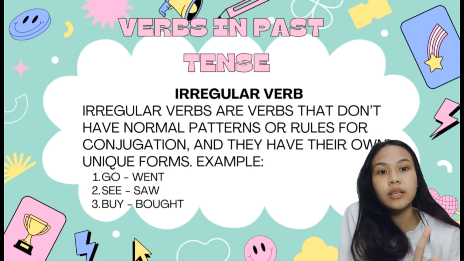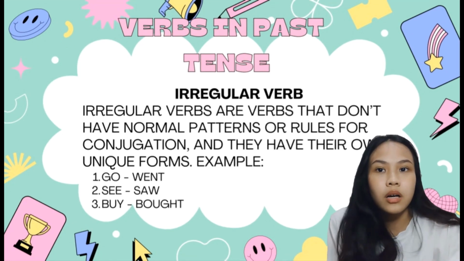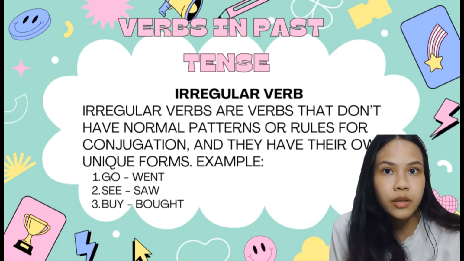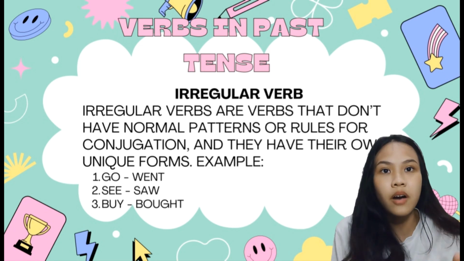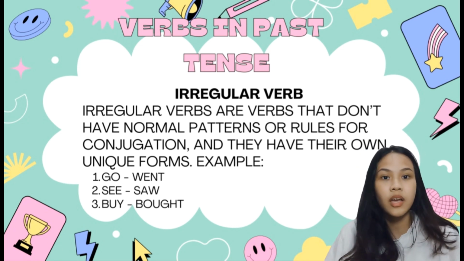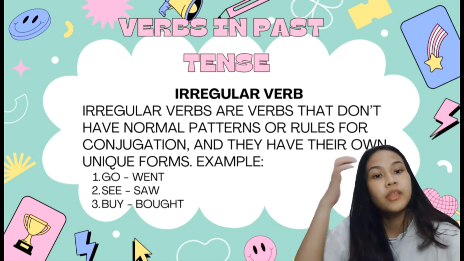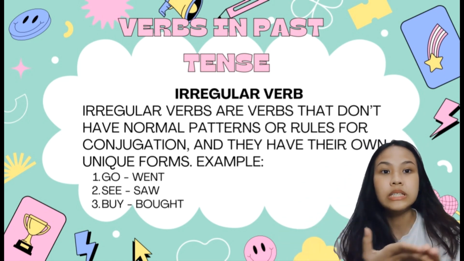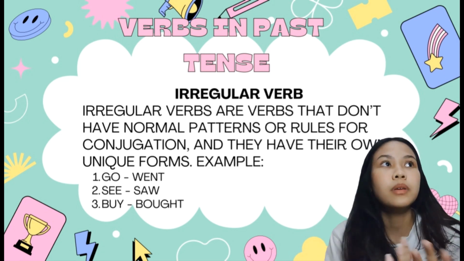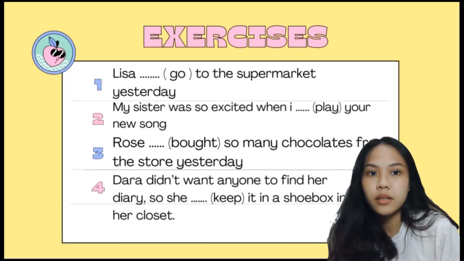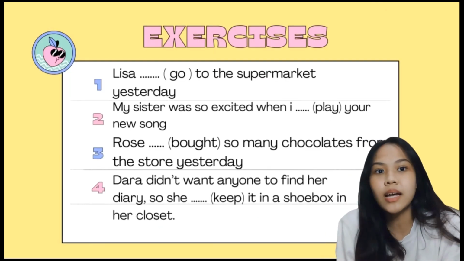And the second one is the irregular verbs. Some verbs are irregular in the simple past tense. Irregular verbs are verbs that don't have any normal patterns or rules for conjugation, and they have their own unique forms. For example, go becomes went, see becomes saw, buy becomes bought, throw becomes threw, and many more. Now we are moving to some exercises.